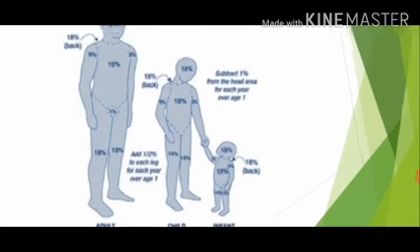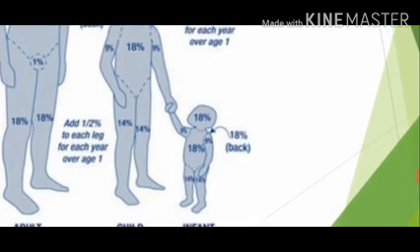Then coming to both hands, 9%. Front and back also, front 18 and back 18, total 36. Coming to the legs, only less, that is 14%. In the child also the same. Child means what? After 1 year. Infant means below 1 year.